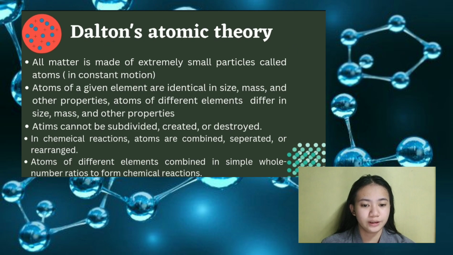Dalton's atomic theory. All matter is made of extremely small particles called atoms in constant motion. Atoms of a given element are identical in size, mass, and other properties. Atoms of different elements differ in size, mass, and other properties. Atoms cannot be subdivided, created, or destroyed.